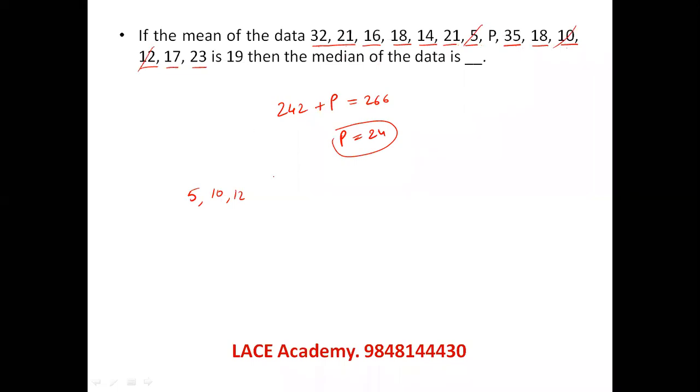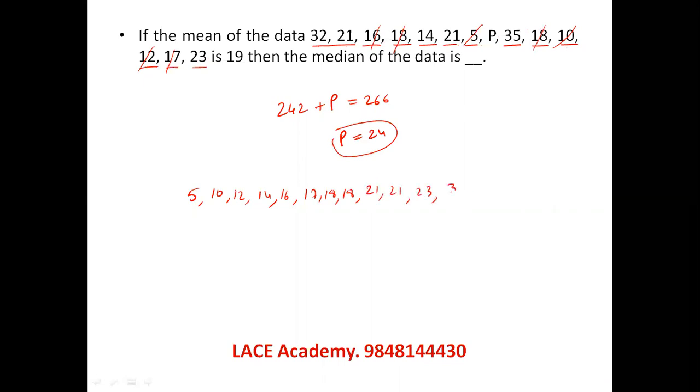Next 14, 16, 17, 18, 18, 21, 21, 23, 32, 35. 1, 2, 3, 4, 5, 6, 7, 8, 9, 10, 11, 12. 14 is written. P is 24, sorry.